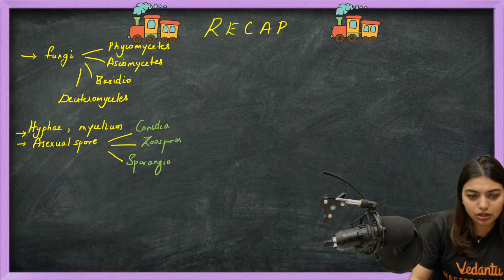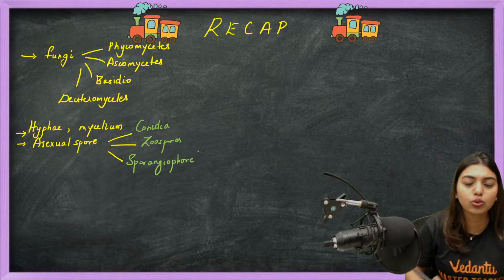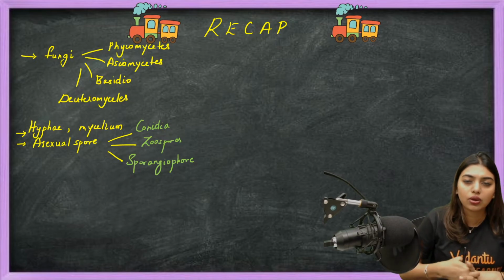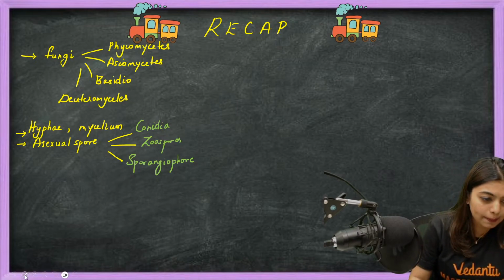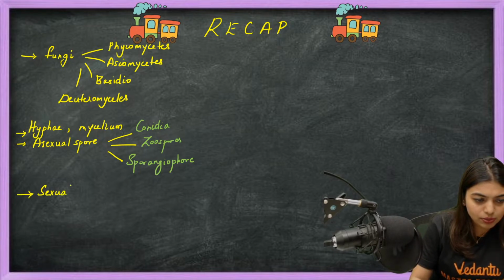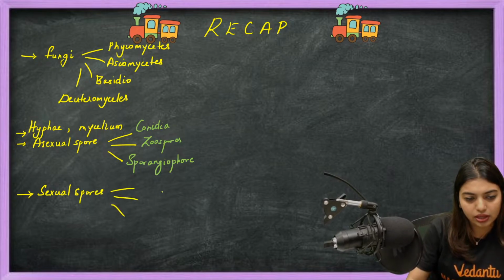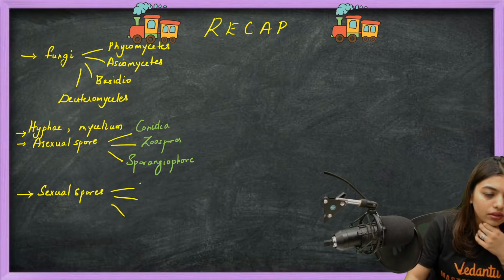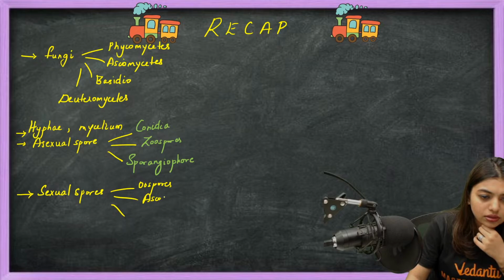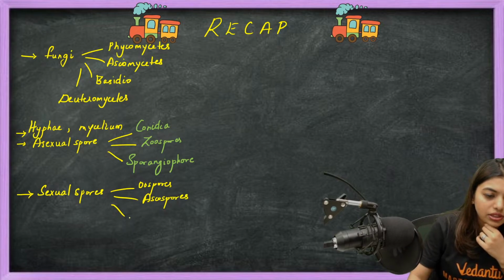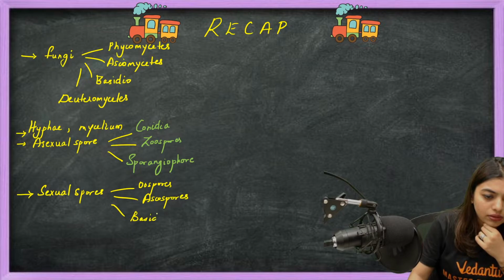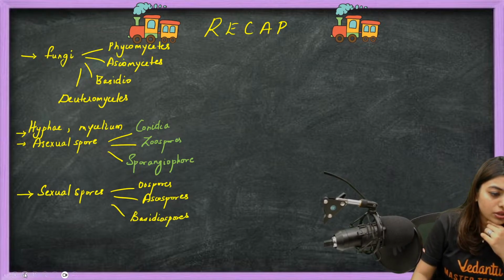They are not going to ask you the color of anything. They are going to ask you who has conidia, who has zoospores. All these questions only you can expect. Then sexual spores. What are they? One, two, three: oospores, ascospores, and basidiospores. Got it? Basidiospores.